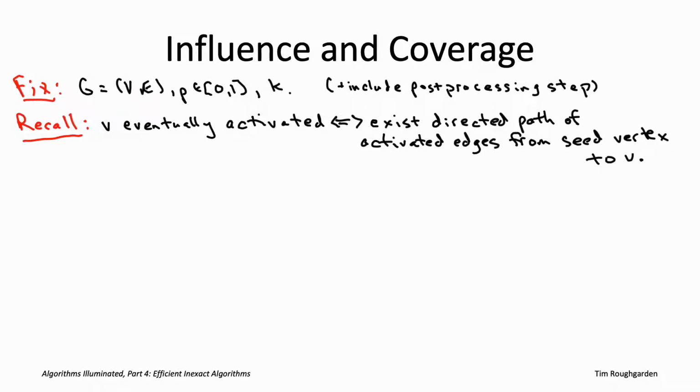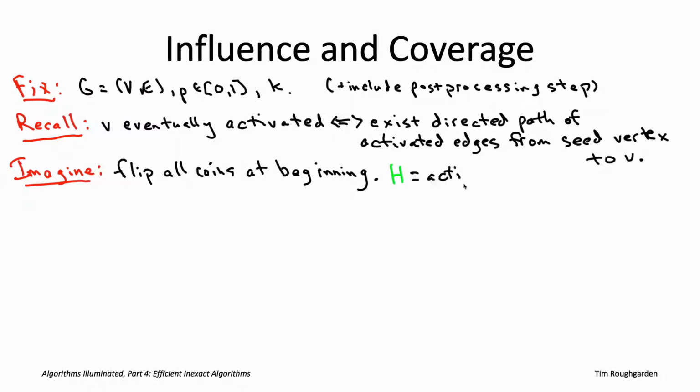So next, as a thought experiment, imagine that we actually had telepathy, and we just knew in advance exactly which edges are going to wind up being activated. In effect, imagine that we just tossed all of the coins up front, rather than on a need-to-know basis like we do in the cascade model.